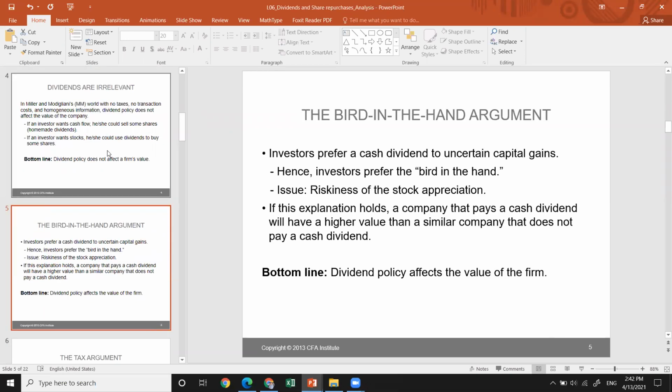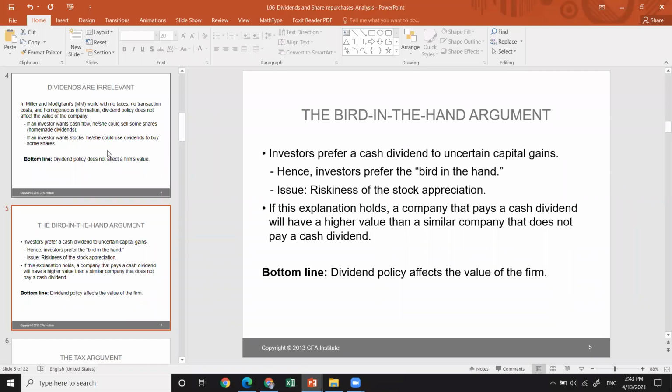When it comes to the bird in the hand argument, investors prefer the cash dividend to uncertain capital gains. So there are types of investors who prefer the bird in hand. They say, I should have a bird in hand rather than nothing in the future. I cannot bet my money on the future, on whether the stock will appreciate or depreciate. So I will buy the stock if I receive higher dividends. I'm not planning to earn money on stock appreciation, so I will buy in case it pays the dividend.